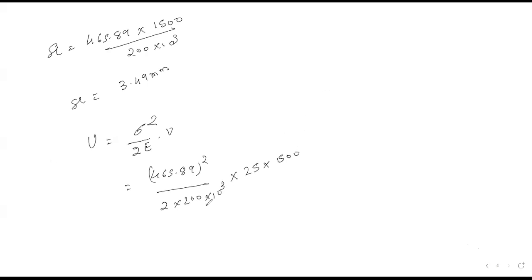Please tell me what the value of the strain energy is. Yes, right. So we can write like this: 20348.76 Newton mm.